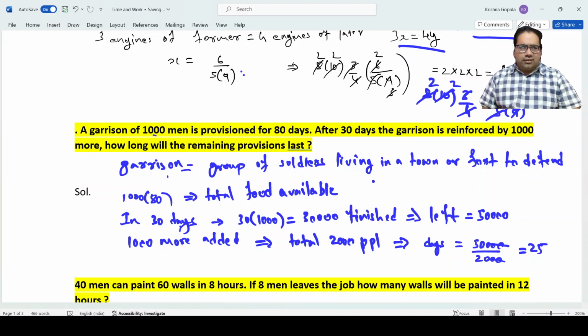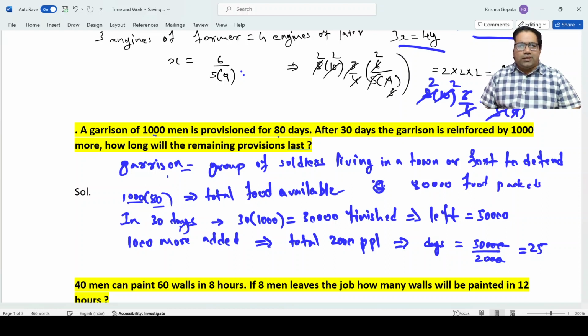1,000 men for 80 days. Let's say there are food packets for 1,000 men for 80 days. Total food packets would be 1,000 into 80, that is 80,000 food packets.